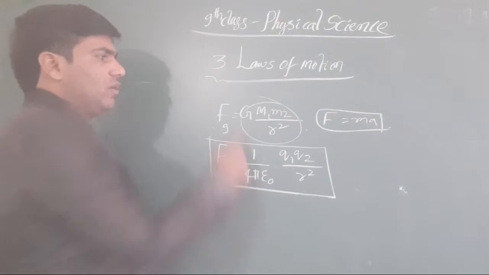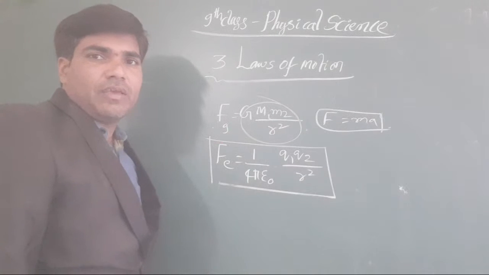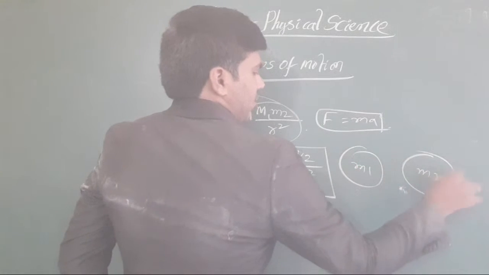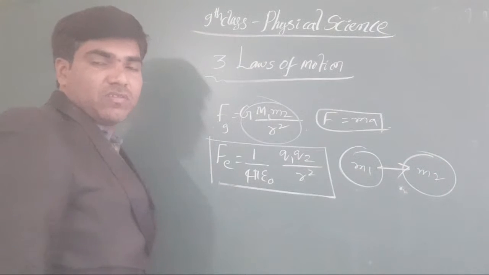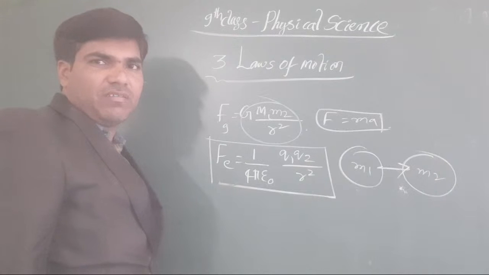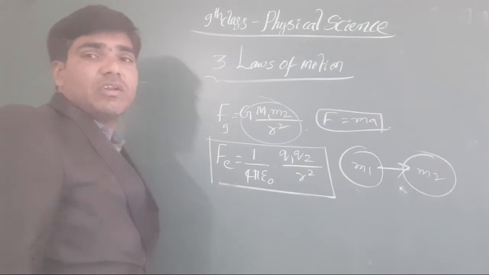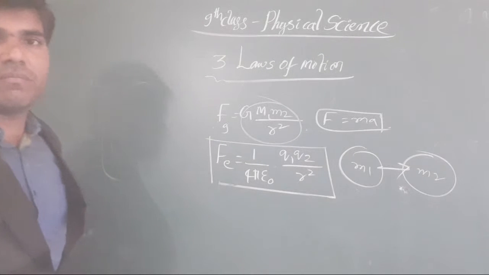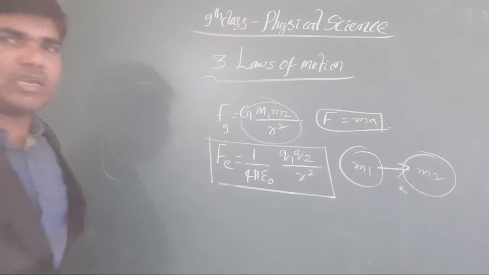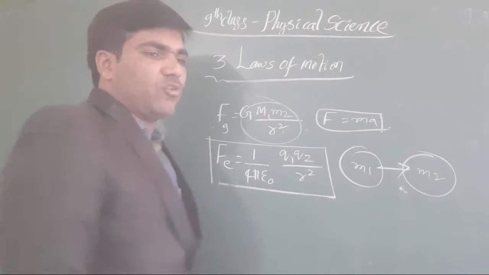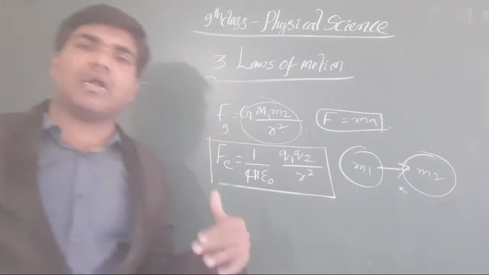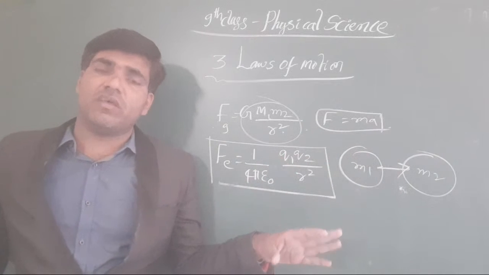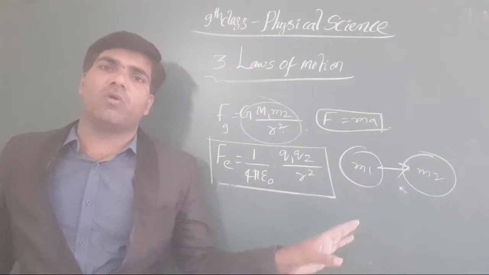Why? Because gravitational force says that when you take two masses, the force acting on the bodies is directly proportional to the product of the masses, and inversely proportional to the square of the distance between them. Clear or not, all the students? These are the concepts we have taken. Maybe it is a gravitational force, a non-contact force or a contact force, our laws of motion are applicable.